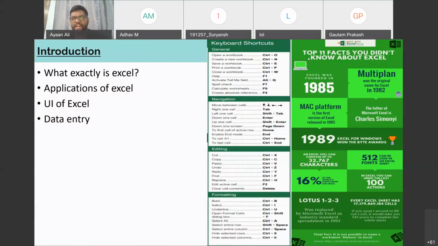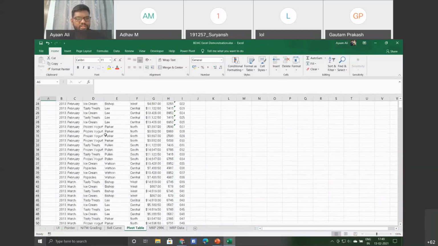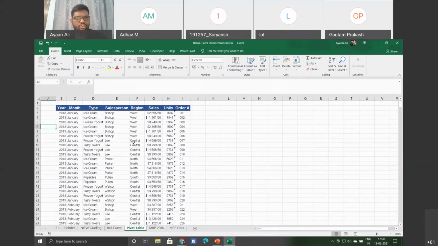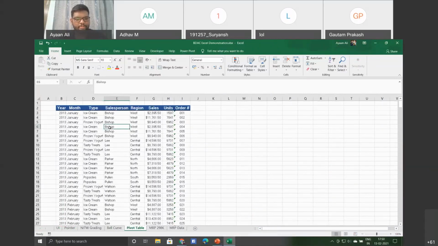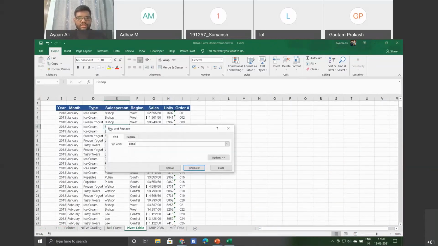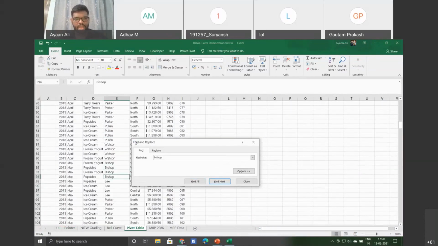Find and replace are also very important shortcuts, because when you have tons and tons of data. Let me give one example with this sales data. You want to see how many times Bishop appears. You just type Bishop, and you can get all the places where it appears.